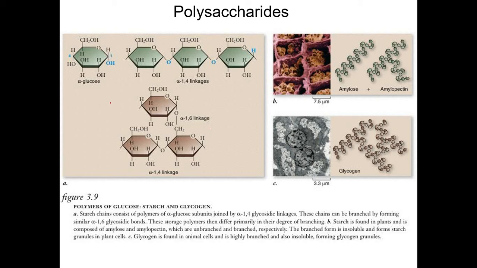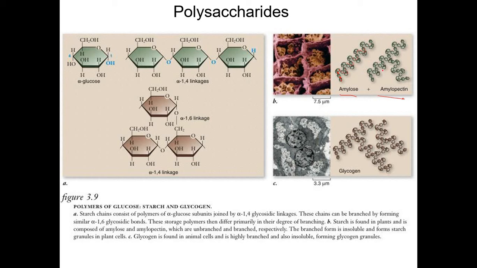For polysaccharides, you have alpha glucose. For example, we have starch. The starch is composed of amylose and amylopectin. So it's a combination of amylose and amylopectin. The amylose class, they are all alpha glucose in 1,4 linkages. So these are alpha 1,4 glycosidic linkages. These are alpha glucose linked together by alpha 1,4. And so amylose is a straight chain. It's all straight.